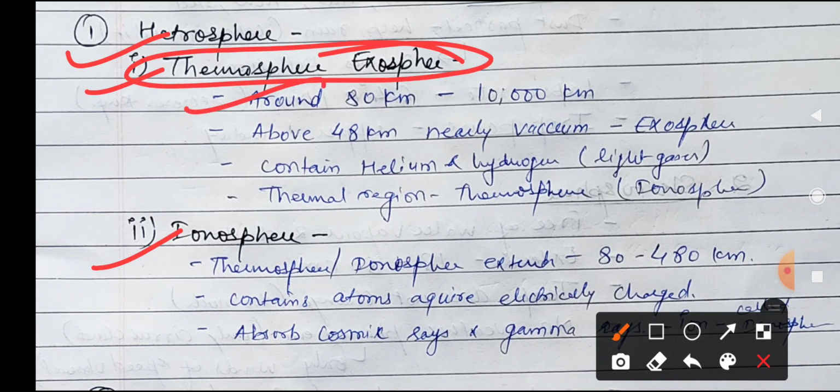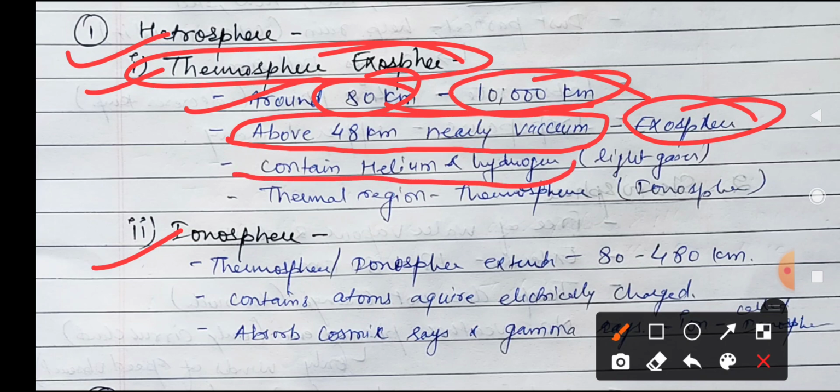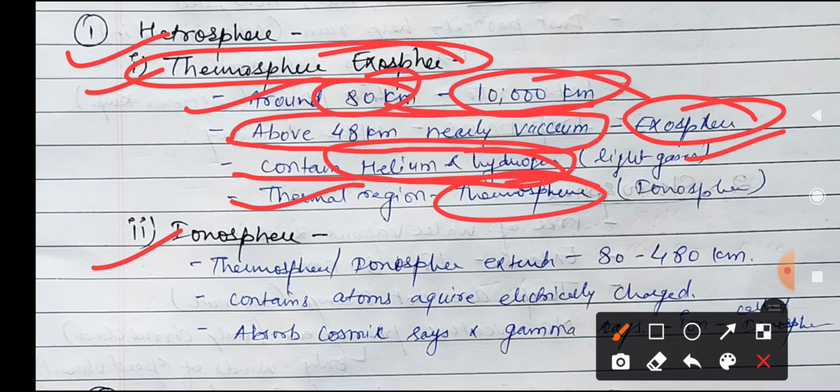It starts from 80 kilometers and extends to 10,000 kilometers, that is, to its extent. From about 480 kilometers there is nearly a vacuum, meaning there is no air. This area is called the exosphere. In this exosphere there are two very light gases, helium and hydrogen, which are very light in nature. In the thermal region, the thermosphere, that's why it is called thermosphere. It is also called the ionosphere.